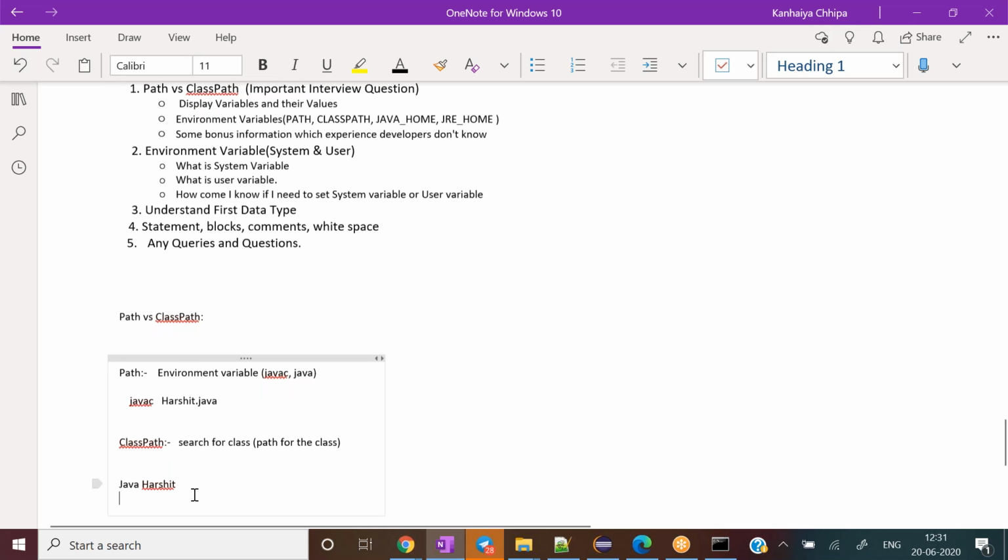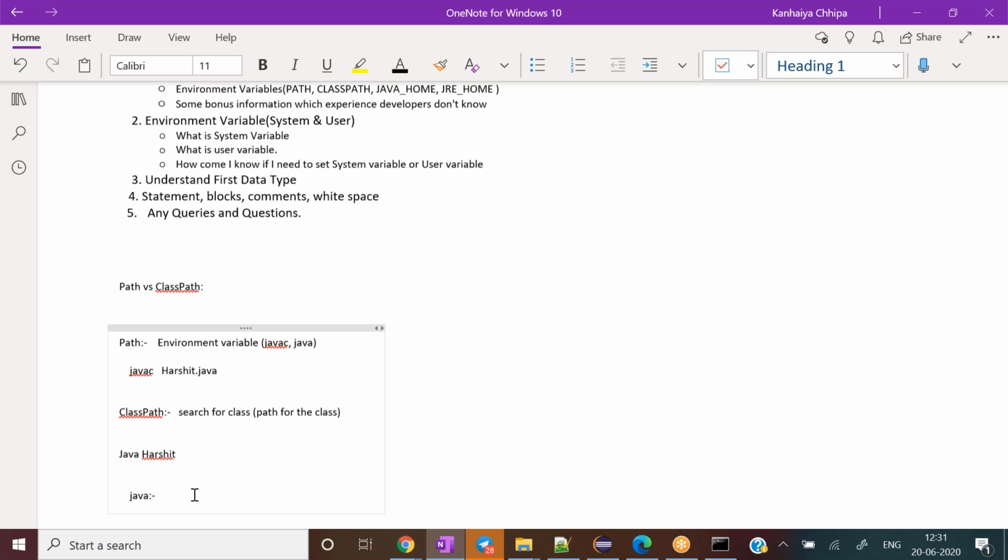So along with Java, what will happen? Our program will search for the Java command itself. That means it will be taking the help of the path variable, right?